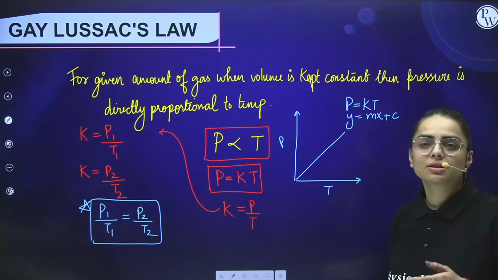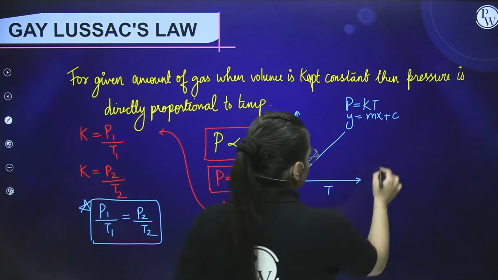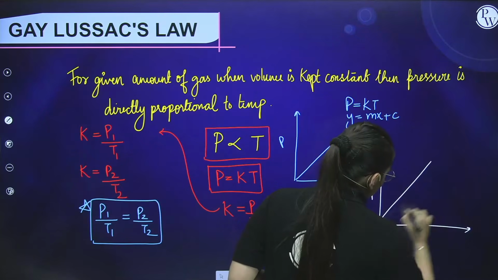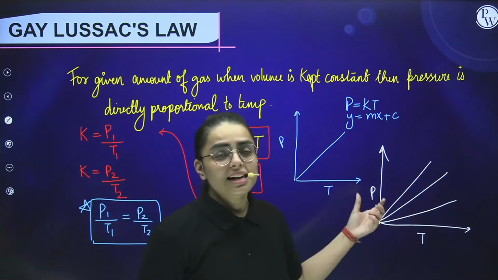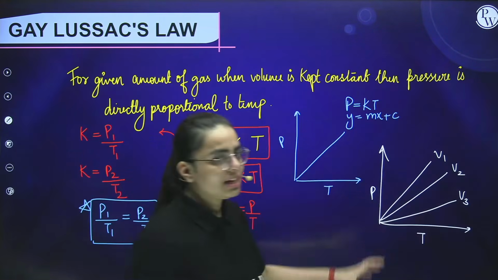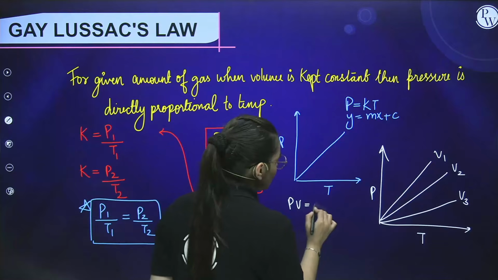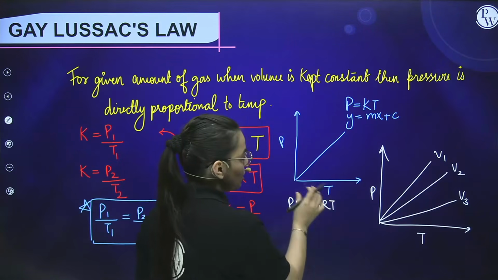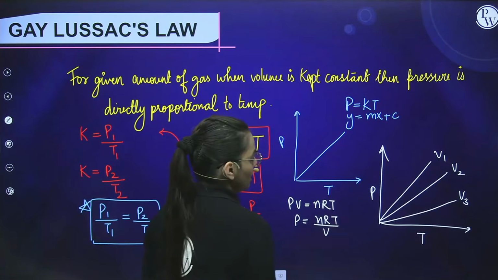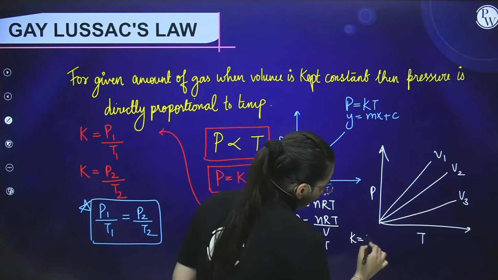Now students, other than this, we are going to plot a graph just similar to the previous situations. If you have been given three states, this is pressure, this is temperature, and you have been given these three slopes. Let us say the first one is V1, the second one is V2, and the third one is V3. Which one is more? Let us compare it to the ideal gas equation. PV equals nRT, and we are establishing a relationship between pressure and temperature. So let us take volume to the other side, that is nRT by V. Comparing with P equals KT, K comes out to be nR by V.